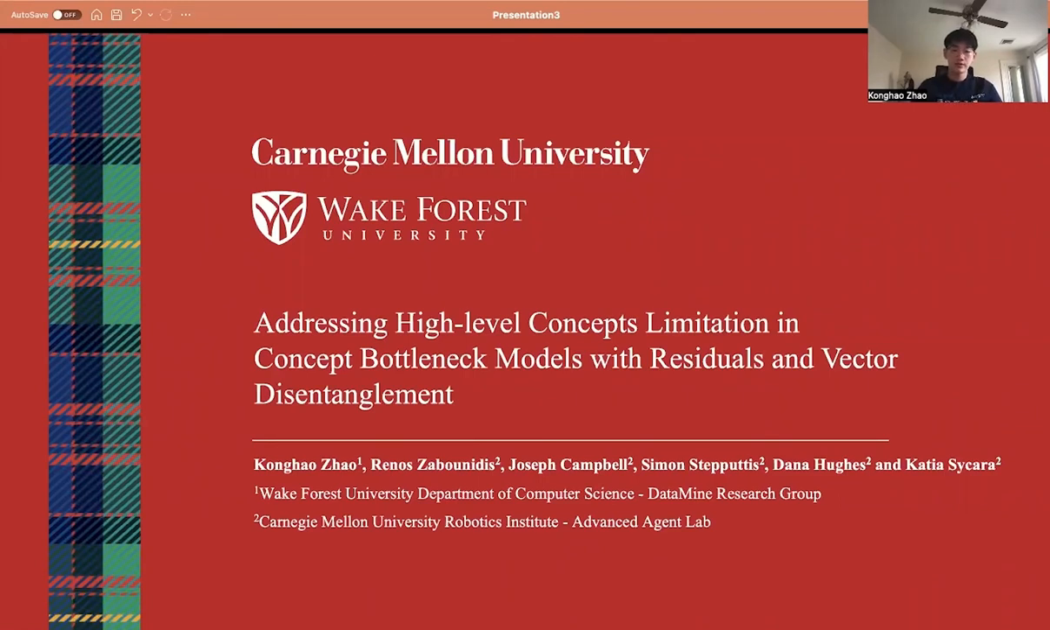I am a rising senior at Wake Forest University, majoring in computer science and mathematics. This summer, it is my honor to work as a summer scholar in the Carnegie Mellon University Robotics Institute with Renos, Joseph, Simon, Dana, and Dr. Sikra. My summer project is about addressing high-level concept limitation in concept bottleneck models with residuals and vector disentanglement.